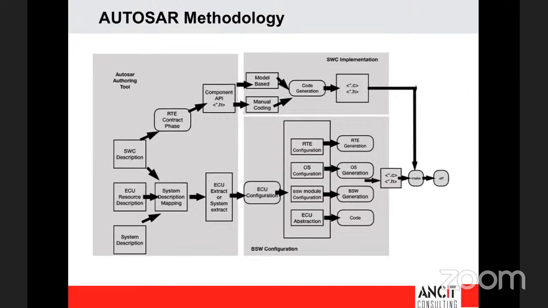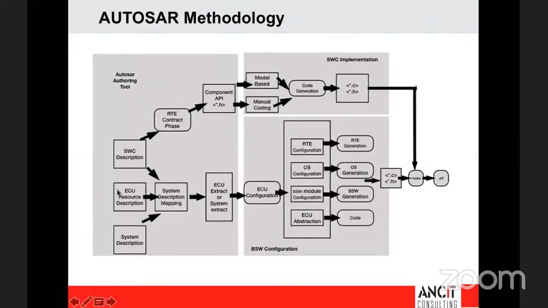It will contain what are the modules that will be required for building your ECU. It will contain how these modules are going to communicate. It might contain what are the IPDUs or what are the IDs in which it has to be transmitted. How do you configure those? What will be the destination address? All those details will be provided by your ECU extract.